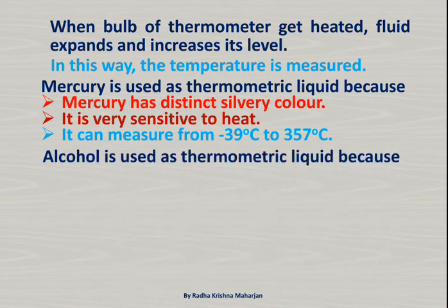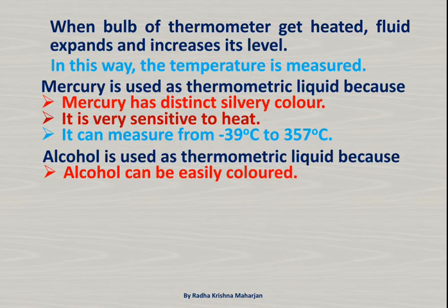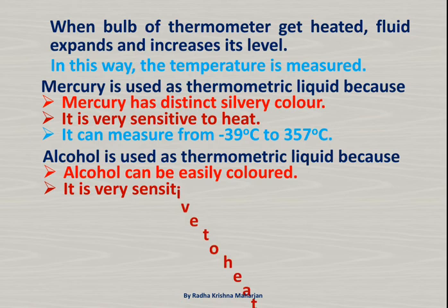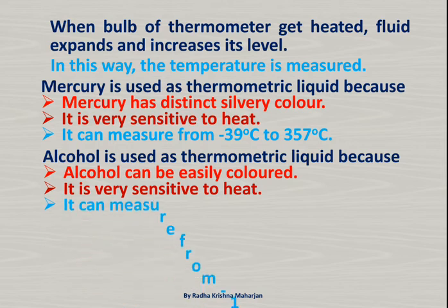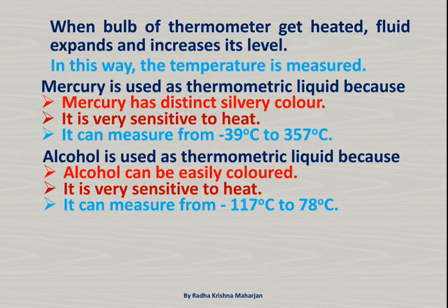Alcohol is used as thermometric liquid because alcohol can be easily colored. It is very sensitive to heat. It can measure from -117 degrees Celsius to 78 degrees Celsius.